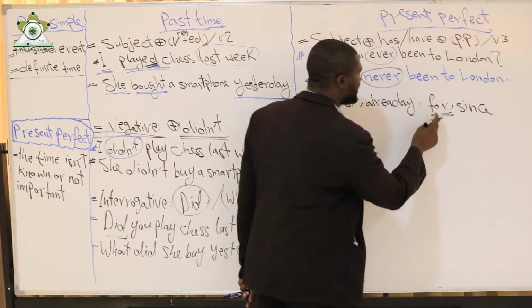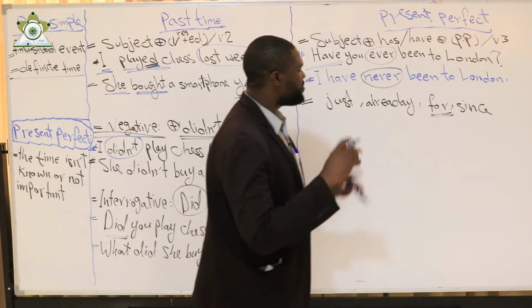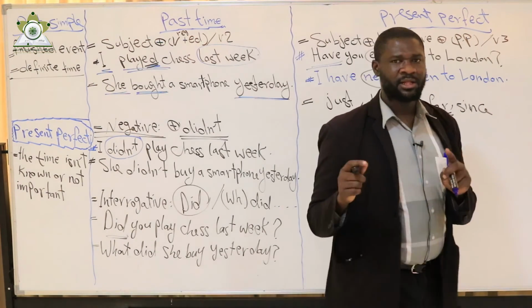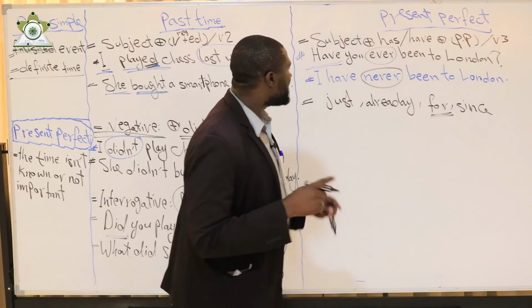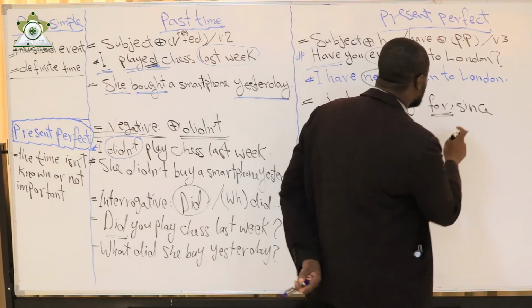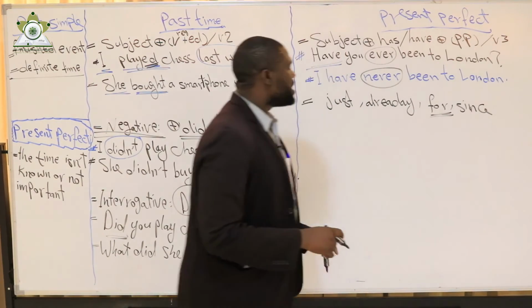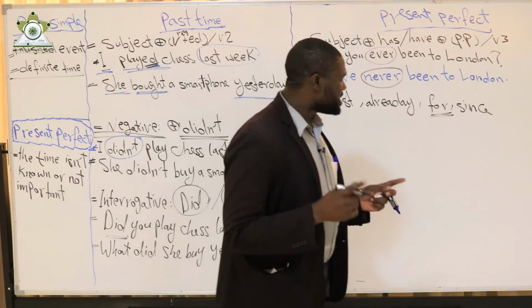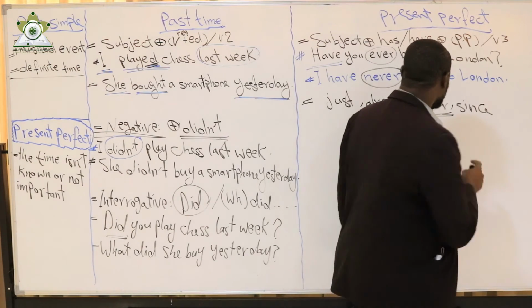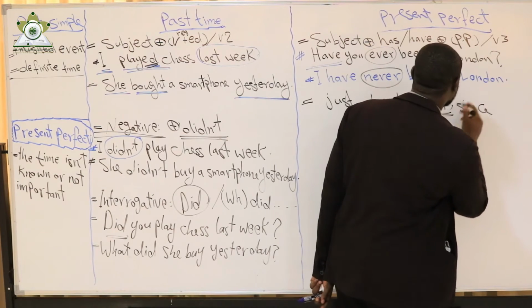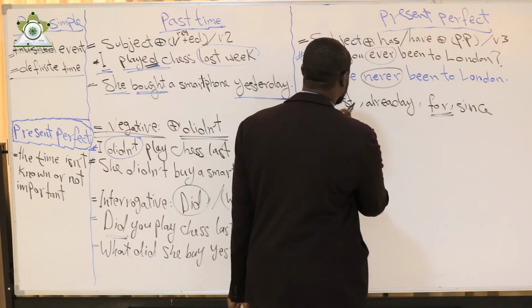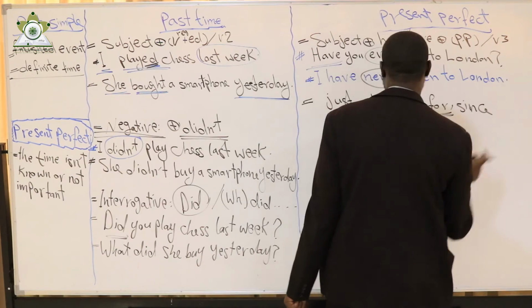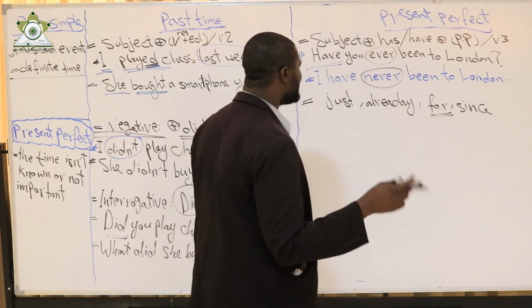When I say for, I mean the duration of the action, how long the action has taken. Since is the start time of the action. When has the action started? So I have just, already, for, since, and yet.